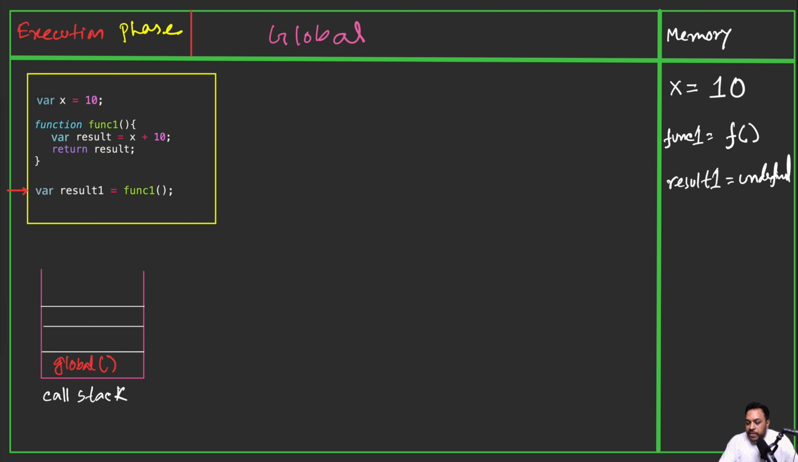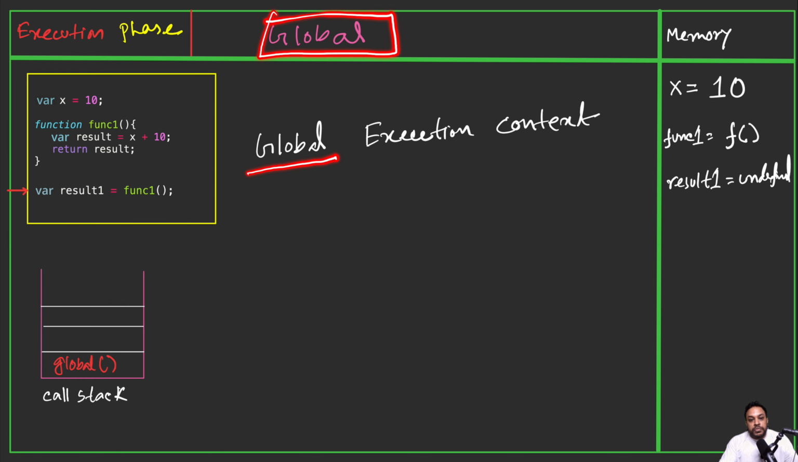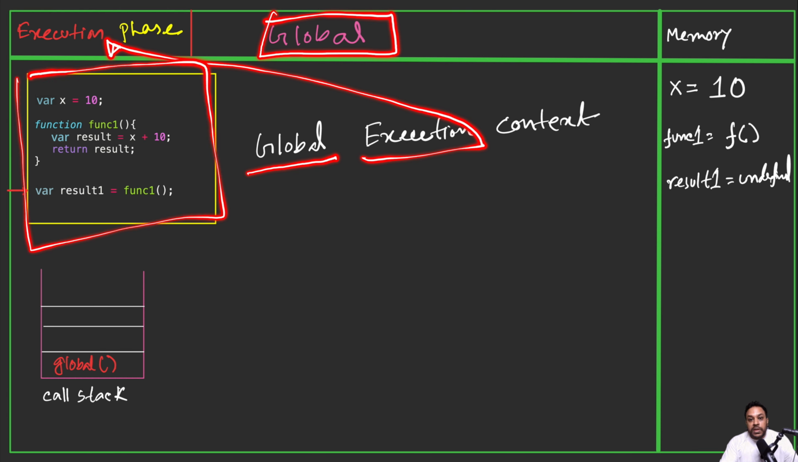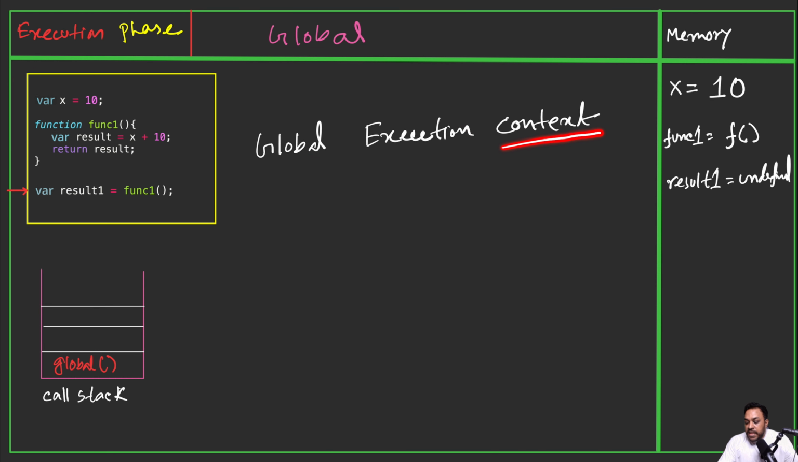In global execution context, there are basically three terms. One is global, one is execution, one is context. By global, it basically means the global scope. And execution basically means the code will be executed, depending on what? Depending on the context. And this context is basically nothing but this memory. Whatever there is in the memory, that is basically the context.